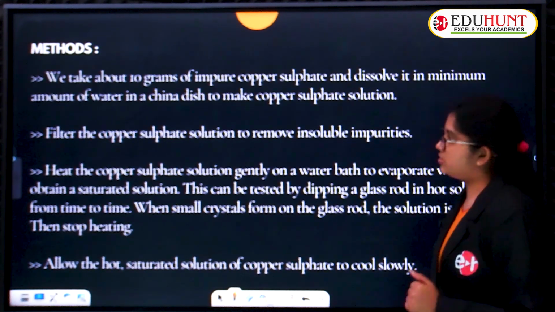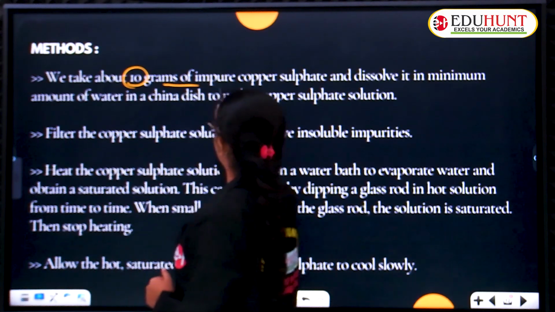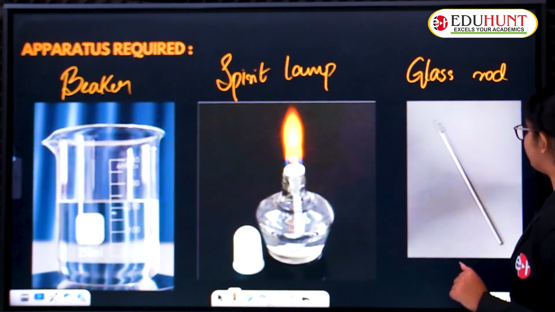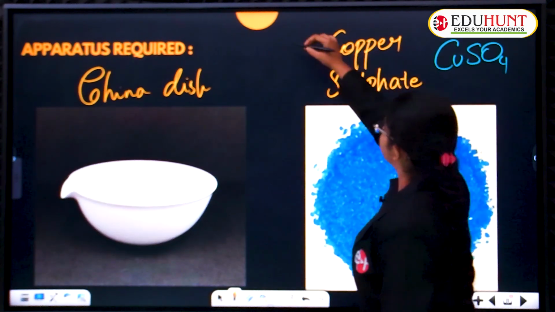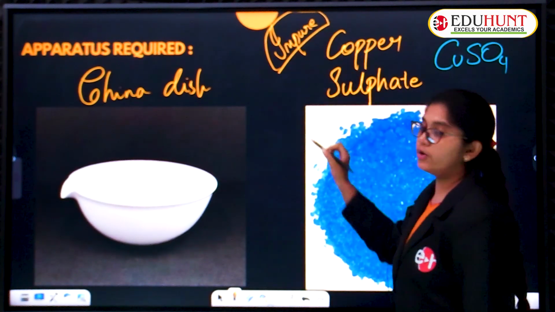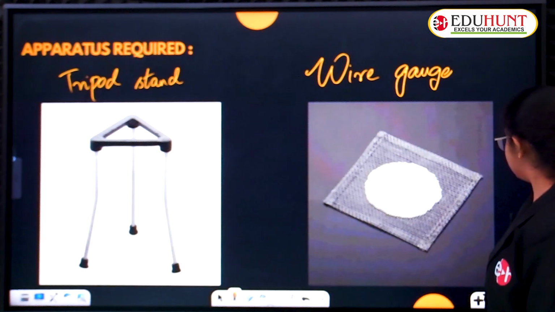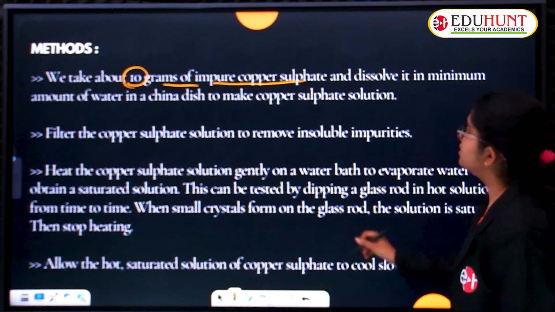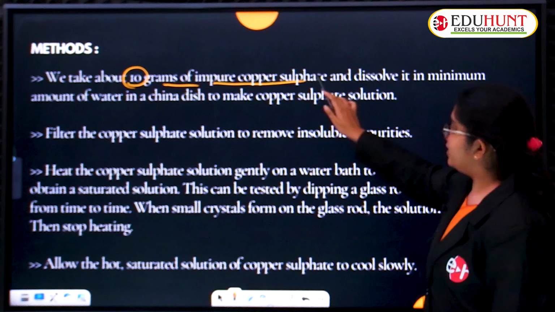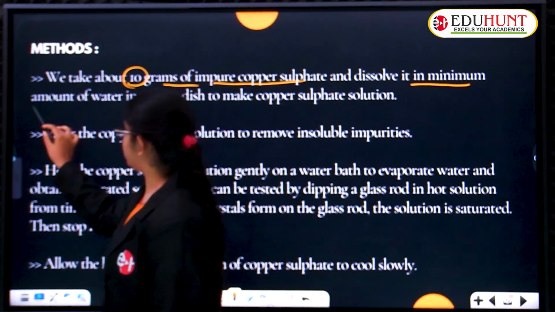Methods. First, we have to take about 10 grams of impure copper sulphate. So whatever we have taken at the start, this is the impure one. This is impure copper sulphate. So we are going to measure 10 grams of weight. The 10 grams of impure copper sulphate, we are taking it and we are going to dissolve it in a minimum amount of water in a china dish.